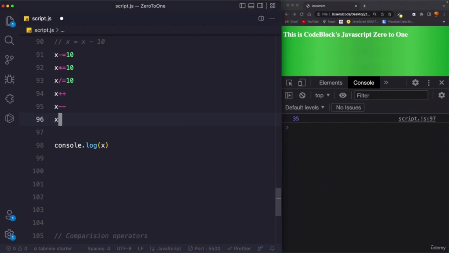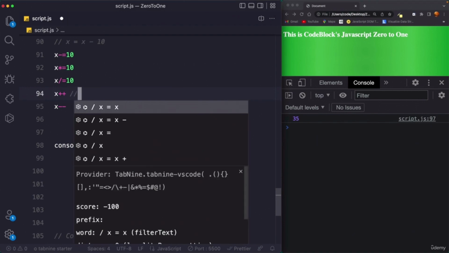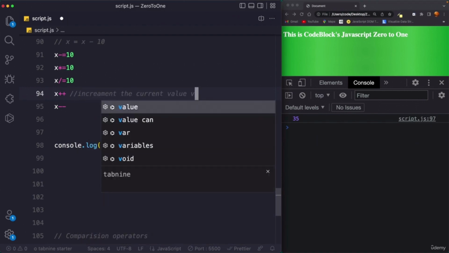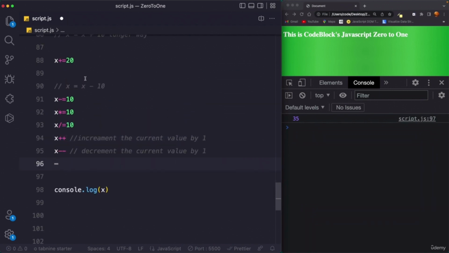But there is no x asterisk asterisk. You cannot do that. So always remember this. So x plus plus, let me write down the comment, increments the current value by 1, and the same way decrements the current value. So this is the assignment operator.